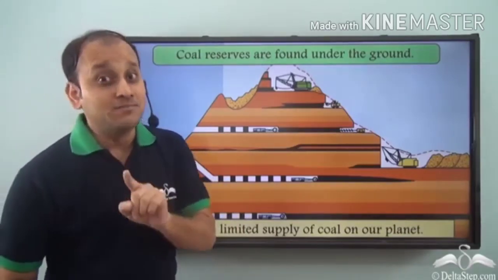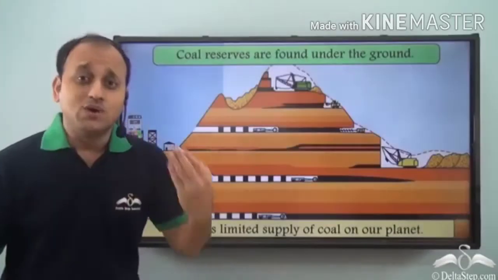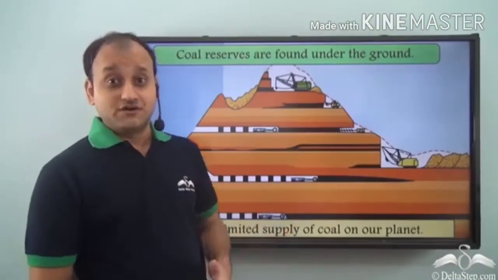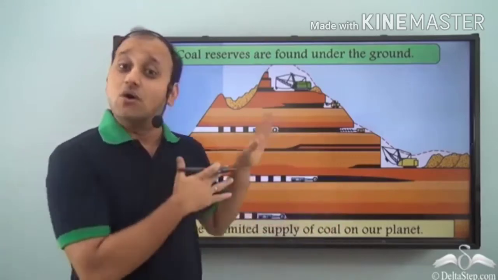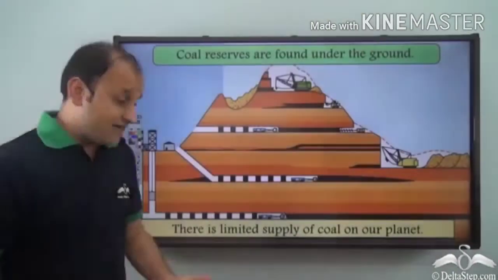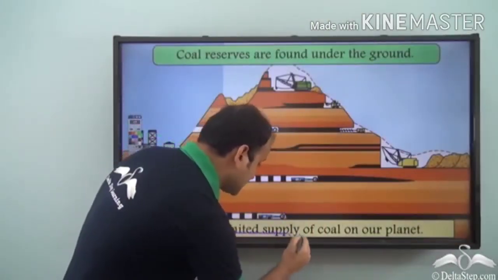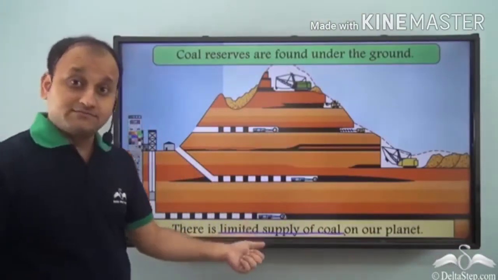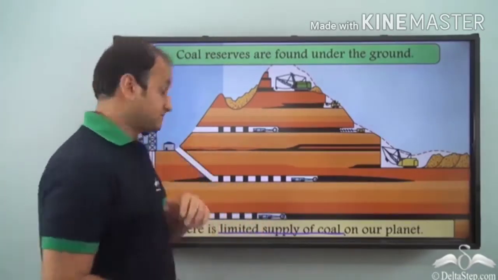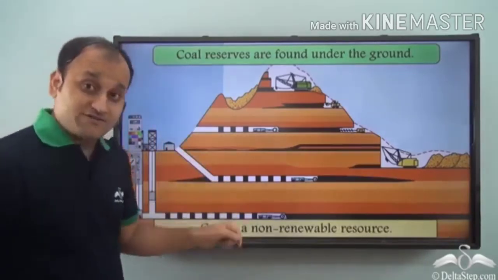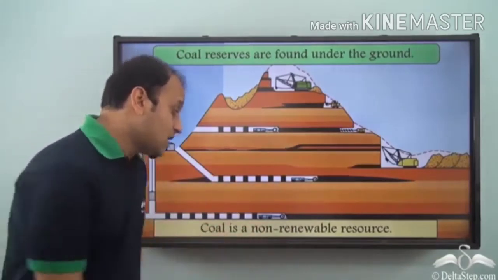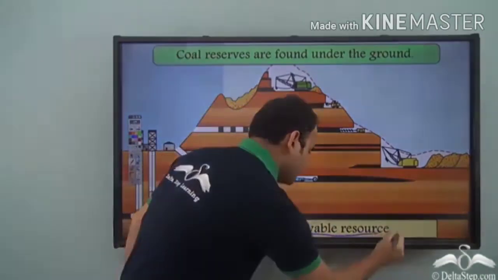So we have a limited supply of coal. Once we completely use up these reserves, we will have no more coal to use. So we have limited supply of coal on our planet. So it is not the same as the renewable resources. And because we have a limited supply of such a resource, that is why coal is a non-renewable resource.